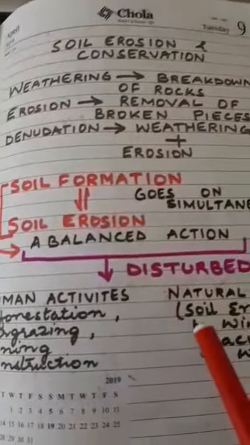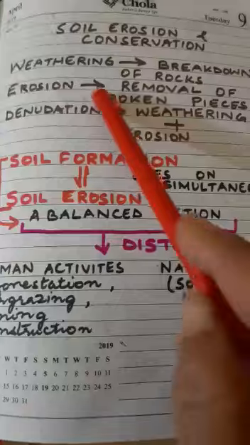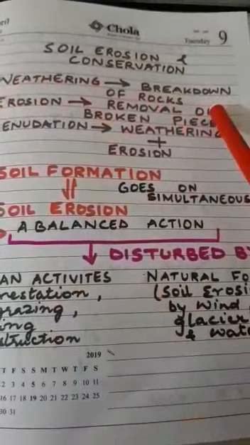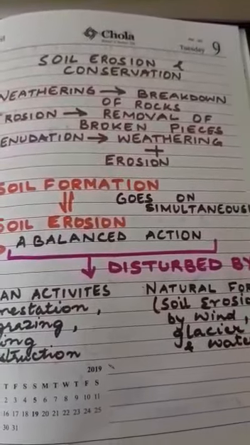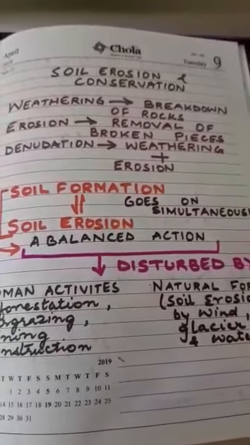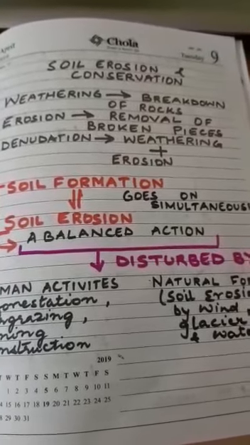Next, coming to soil erosion and conservation. So first we have done the term weathering. So weathering means breakdown of rocks. Then erosion. Erosion is the removal of broken pieces. And then denudation, which is weathering and erosion.